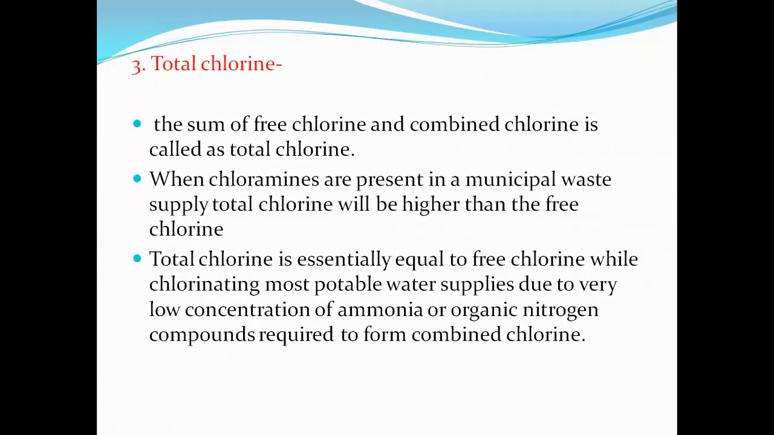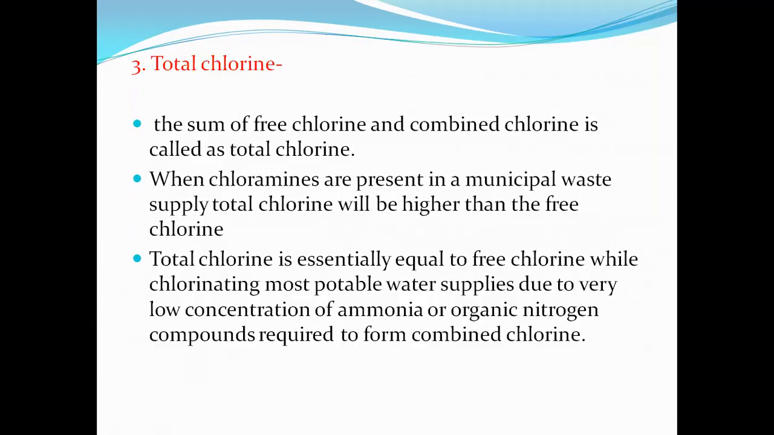Then the third form is total chlorine. Now see what is total chlorine. The sum of free chlorine and combined chlorine is called total chlorine. That means the chlorine which can be present in water in the form of free chlorine or in the form of combined chlorine, and this sum is known as total chlorine.